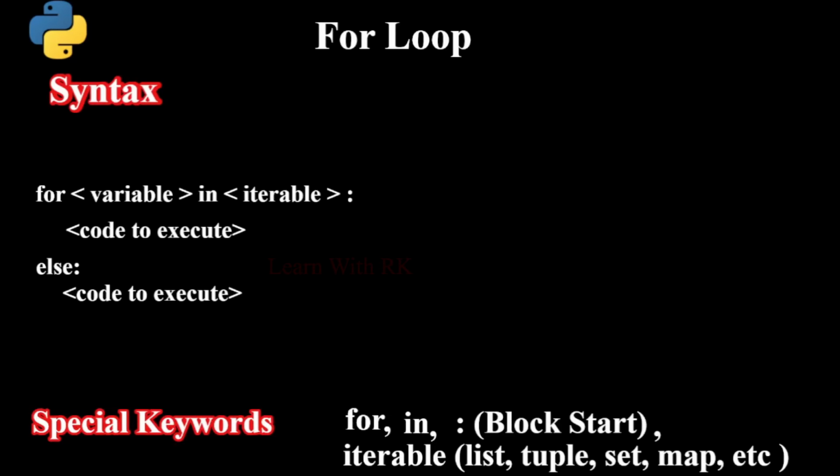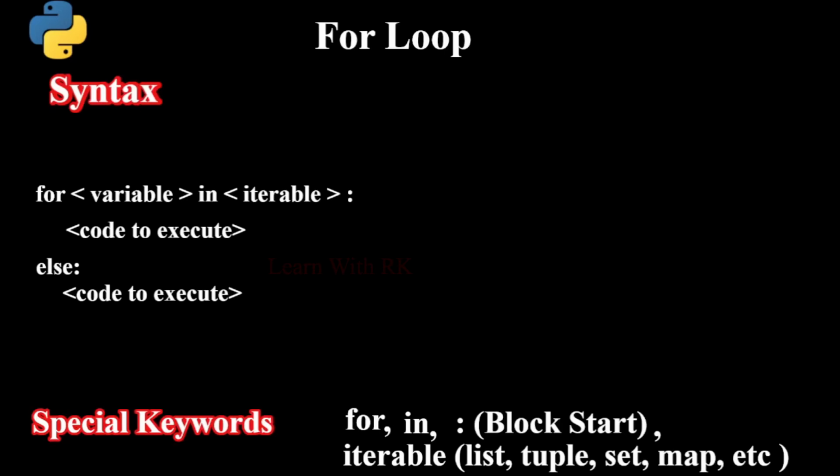Here we have to understand what iterables are. Iterables are collections of elements on which we can iterate. Examples are list, tuple, set, map, and so on. Here also, the colon is used to mention the block of lines that needs to be executed when the for loop iterates through the iterables.